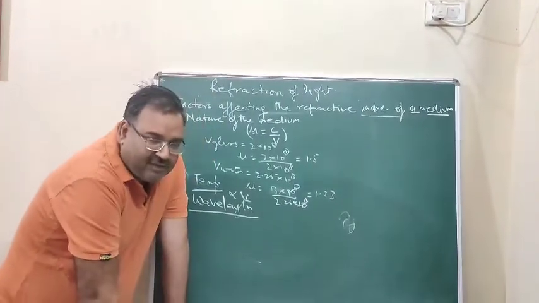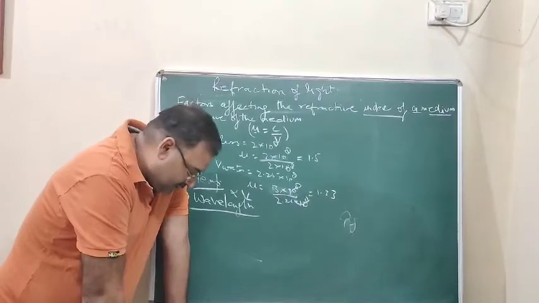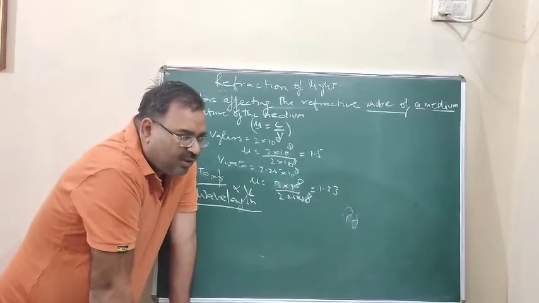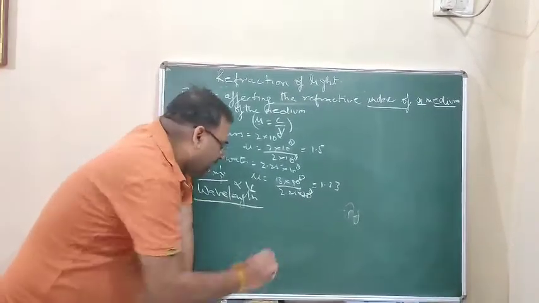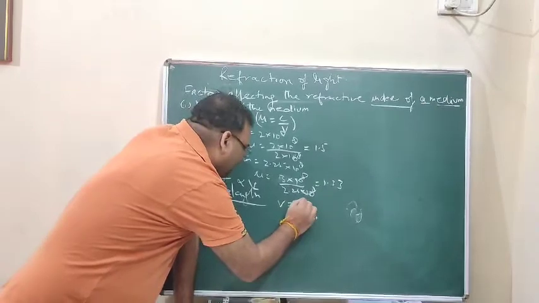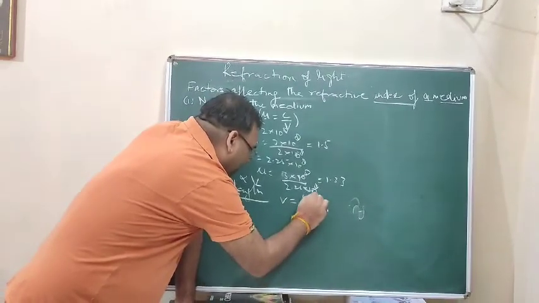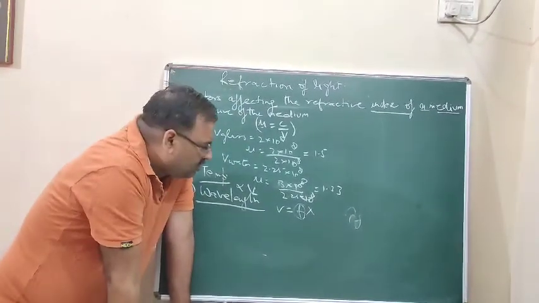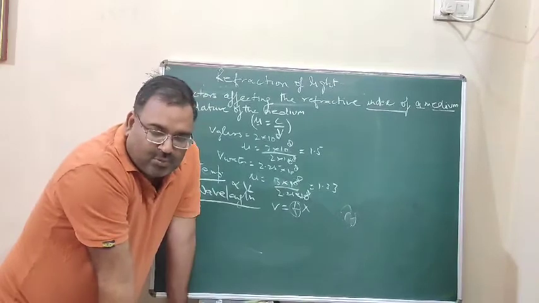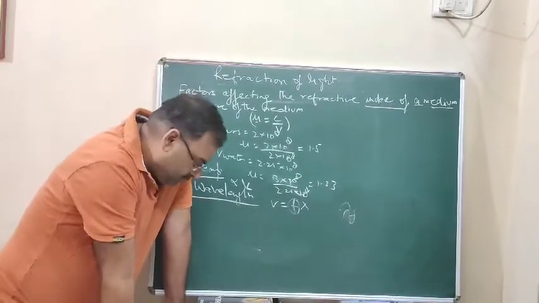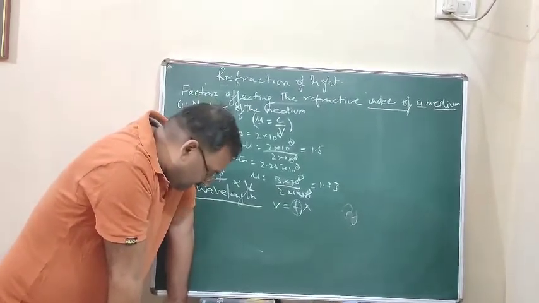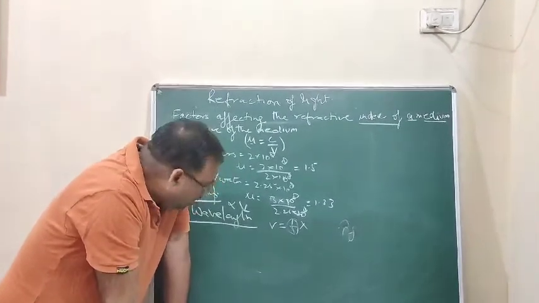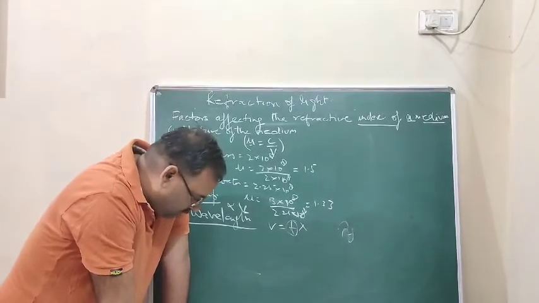Now, different wavelengths have got different refractive indexes. Why? Because we know that V is proportional to lambda. V equal to f lambda, and f is constant that depends upon the source. So lambda and V, they are proportional to each other. Now we had just now seen a relationship lambda upon lambda dash equal to lambda upon mu.